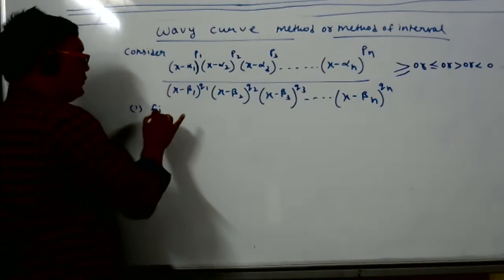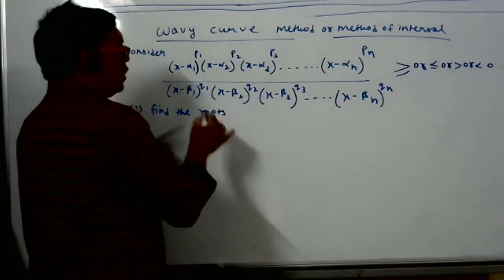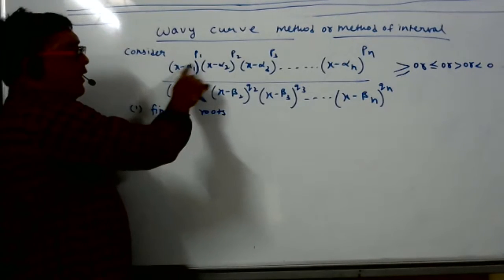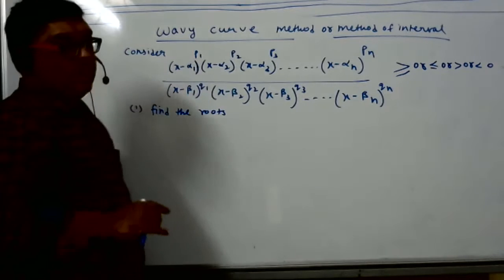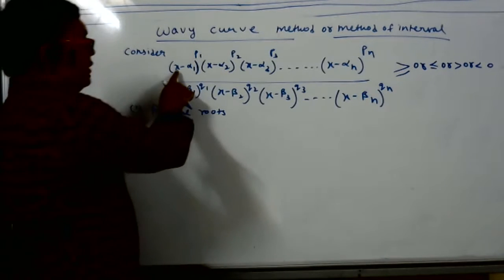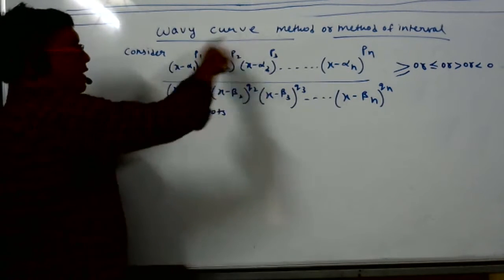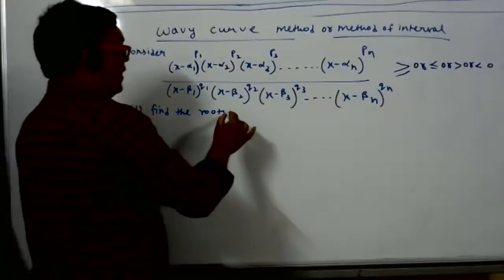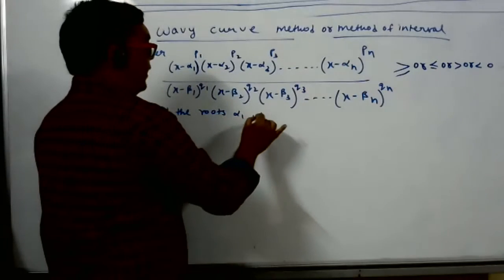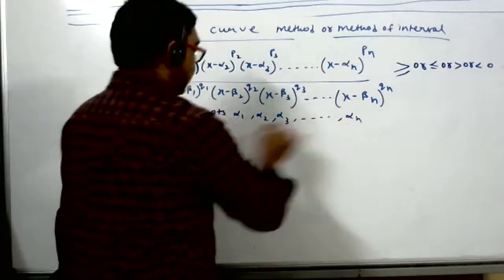Find the roots. I think all of you know what roots are. Roots means, see the numerator, when this term will become 0. The term will become 0 when x is equal to alpha 1. When this expression becomes 0, the roots are alpha 1, alpha 2, alpha 3, this way up to alpha n. These are the roots.